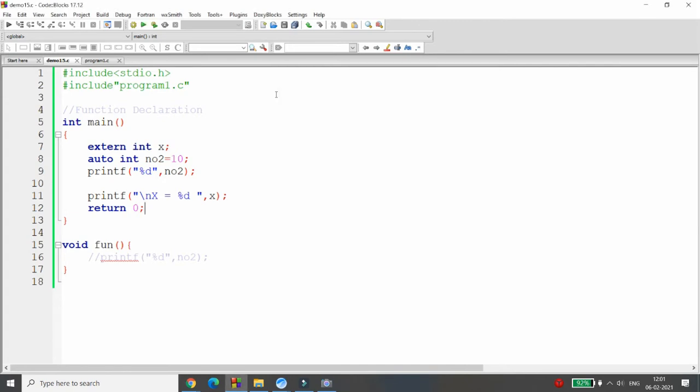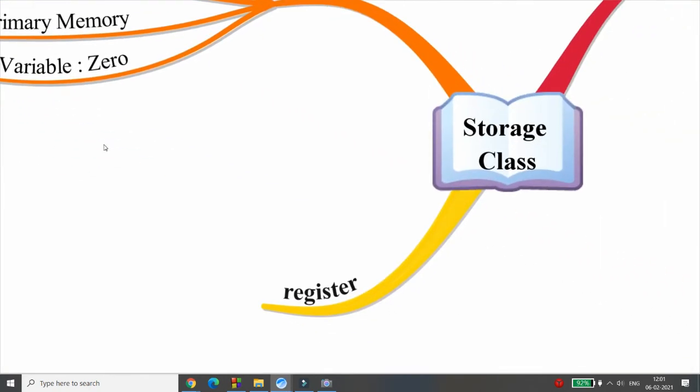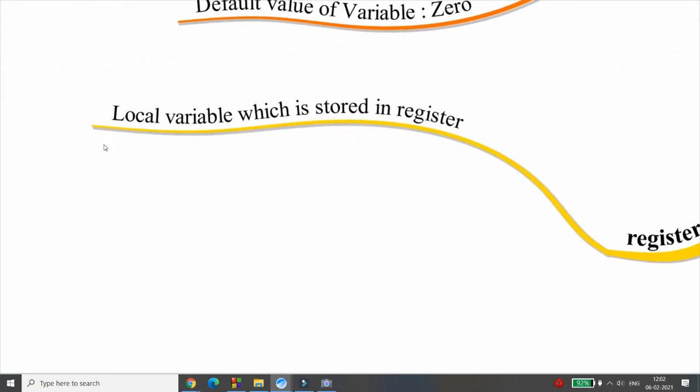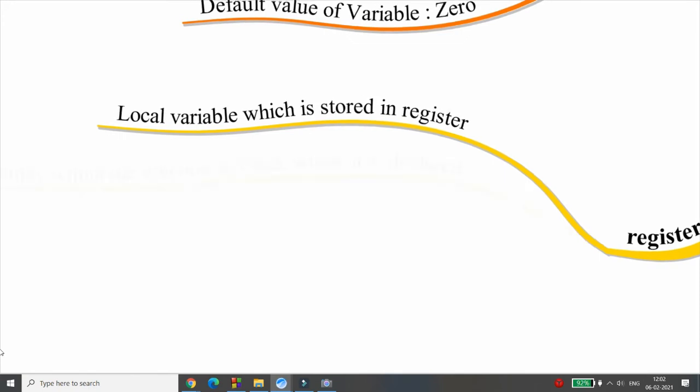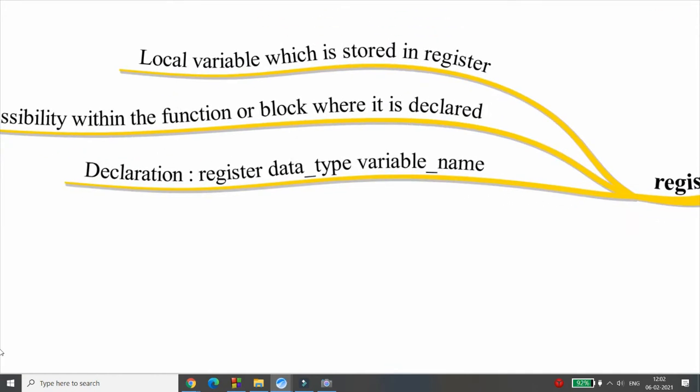Remember students, the default value of the auto storage class is garbage, and the default value of extern is 0, right? Now the third one, that is the register variable. A local variable which is stored in the register is known as the register storage class. Again, the accessibility is within the function or the block where it is declared.